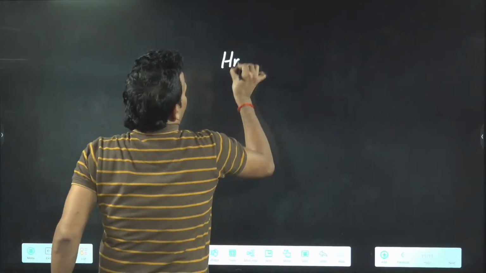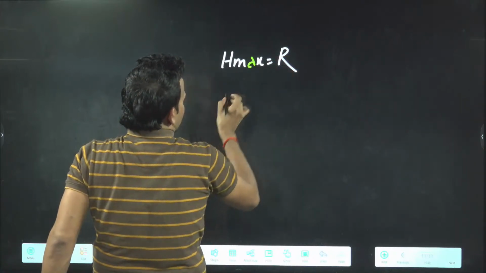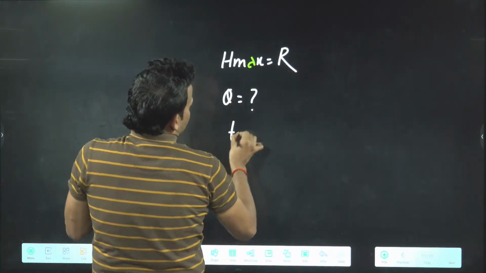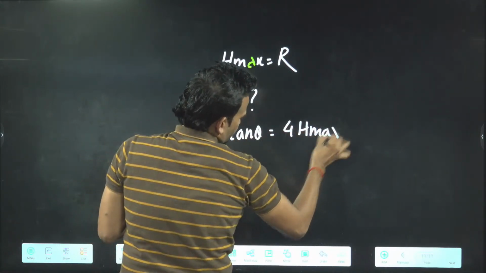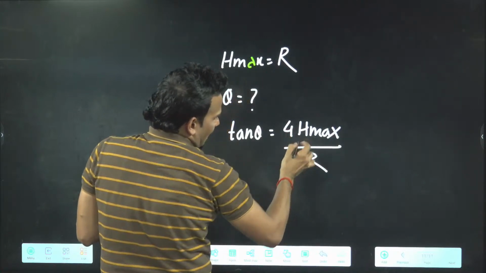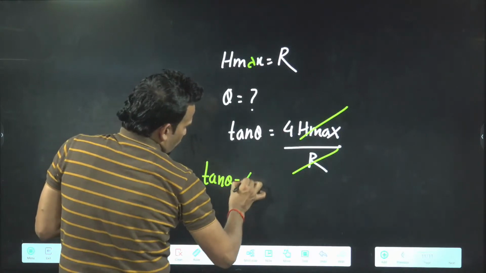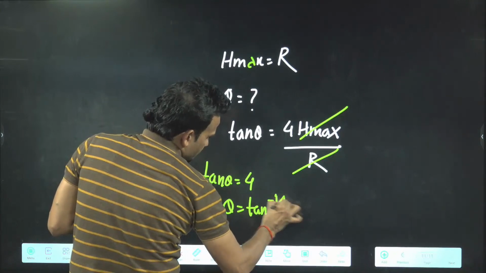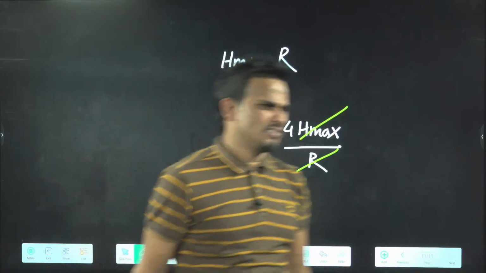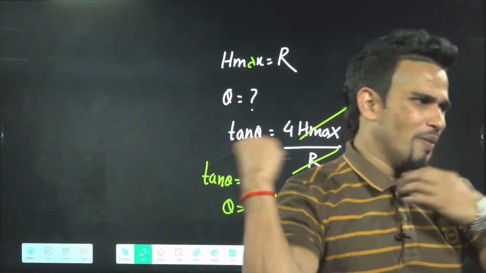You'll simply say, sir, H max and range are equal, and we know the relation. You want theta; we know tan theta will be equal to 4 H max by R. Both H max and R are equal, so cancel them. From here you'll get tan theta equals 4, so theta will be tan inverse 4. Done. Easy? This is also a previous year NEET question. 4 marks only for this.